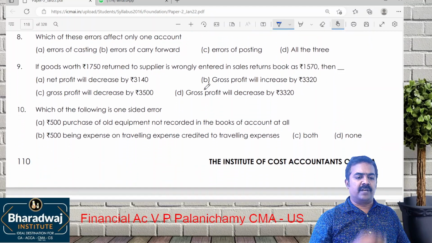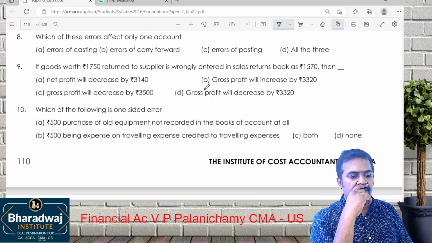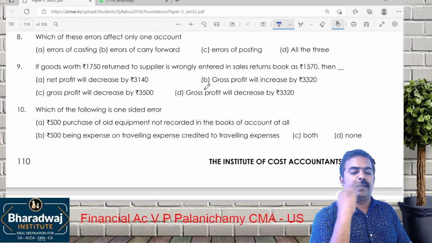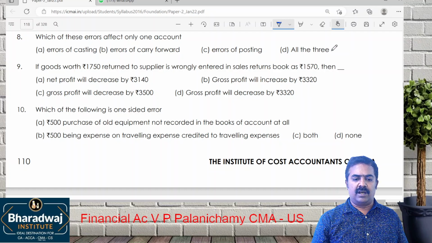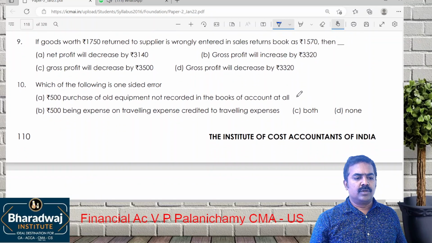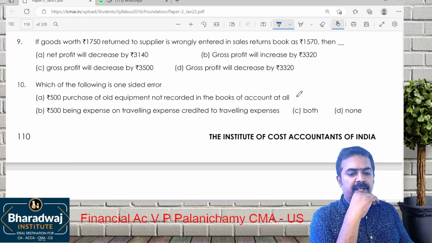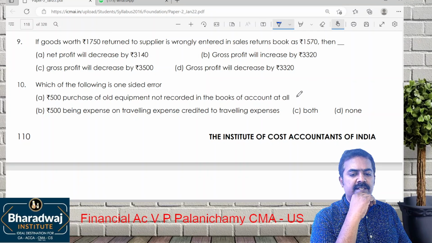Which of the following affects only one account? Totaling, carry forwarding, posting will affect only that account. Answer is all the three. Goods 1750 returned to supplier was entered in sales book as 1570.